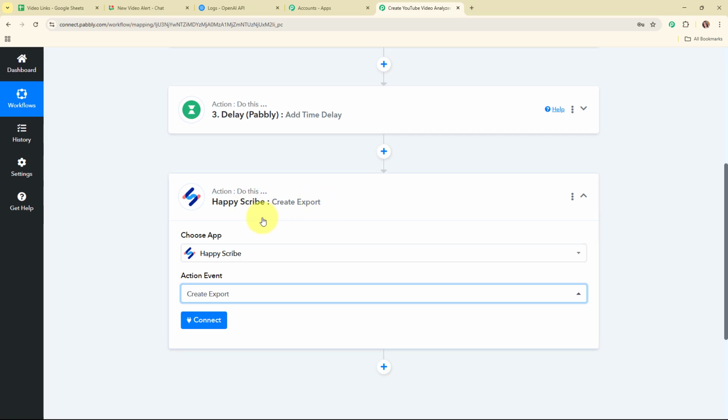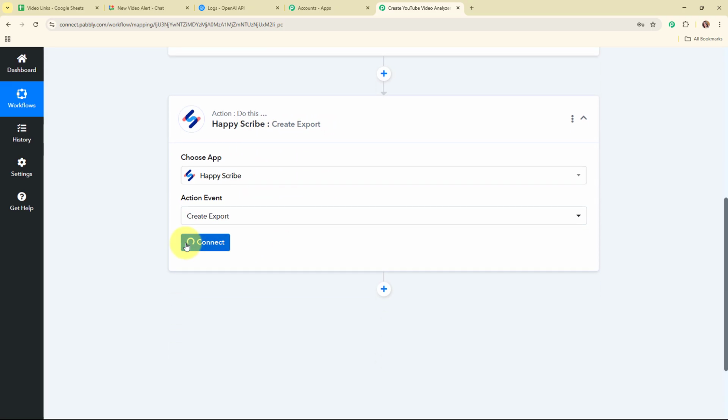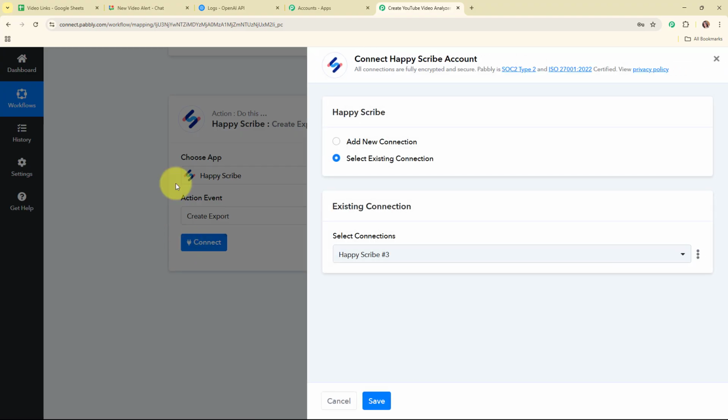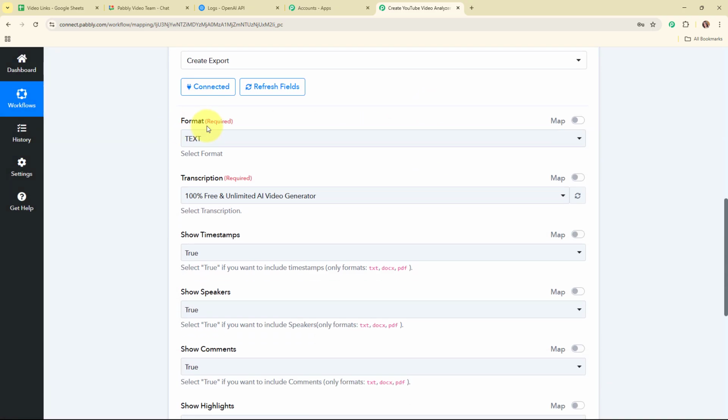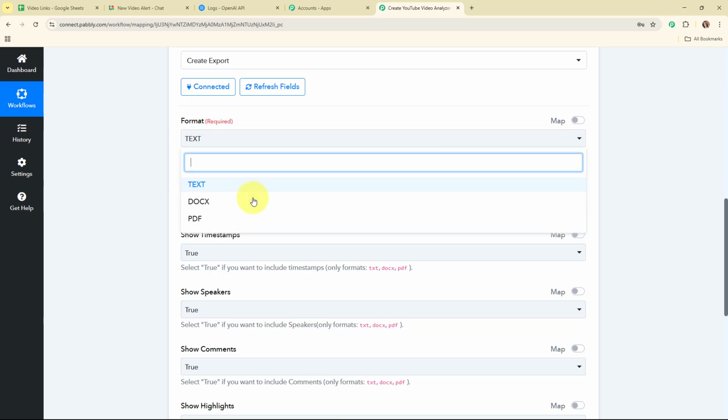Now to connect my Happy Scribe with Pabbly Connect, I'm going to click on connect. This time to build this connection I'm going to click on select existing connection, because I've connected my Happy Scribe account with Pabbly Connect in my previous action step. So I've selected the existing connection, and then I'm going to click on save. Now moving forward, it is asking me to select the format. So I'm going to select the format as PDF.